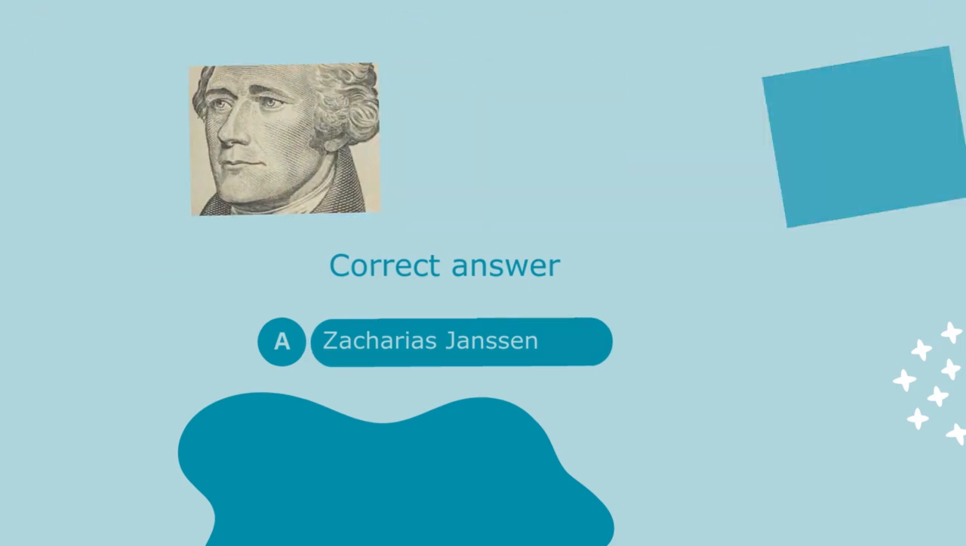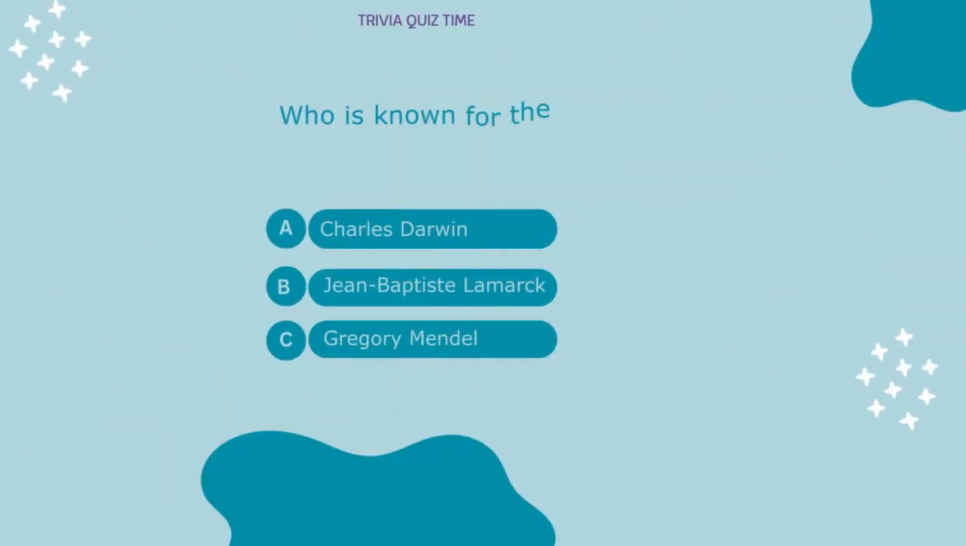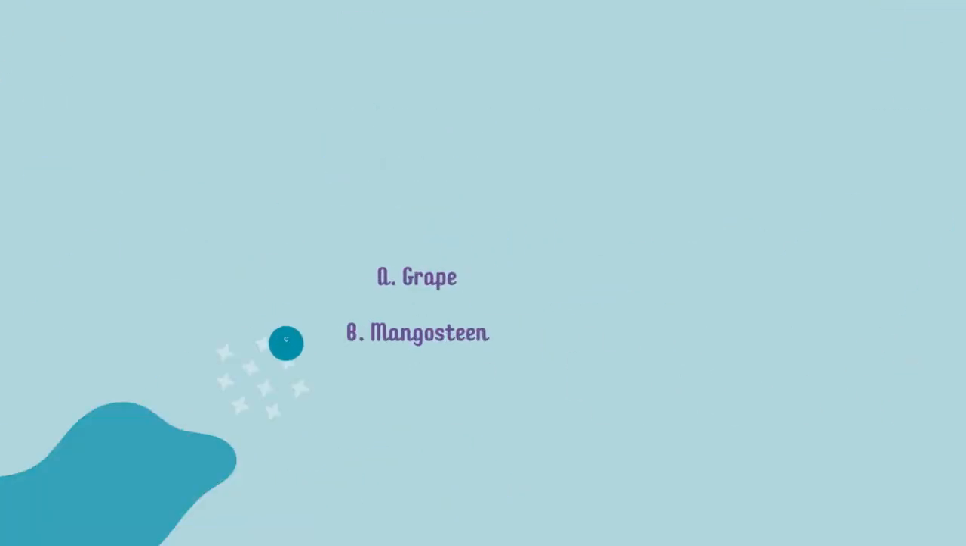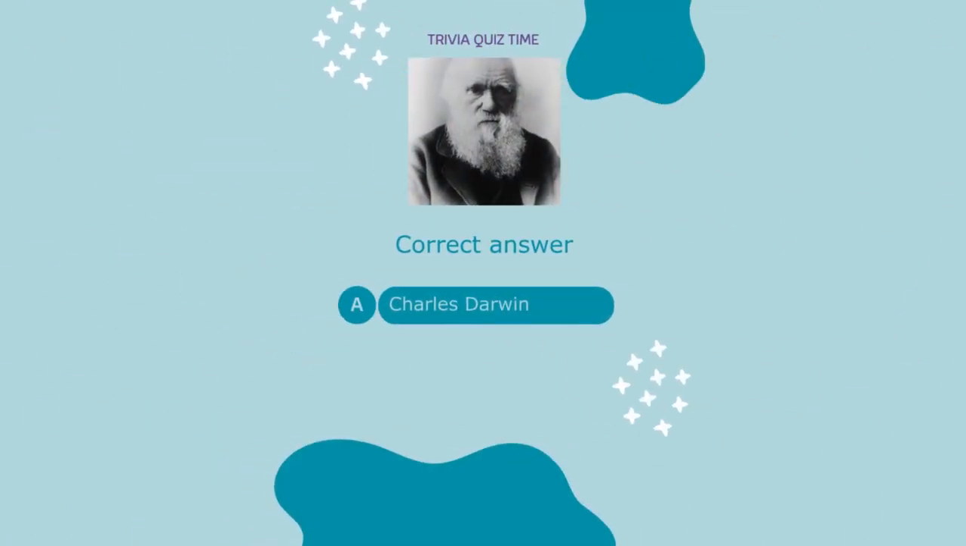Zacharias Janssen. Who is known for the concept of the survival of the fittest? A. Charles Darwin. B. John Baptiste Lamarck. C. Gregory Mendel. Correct answer: A.